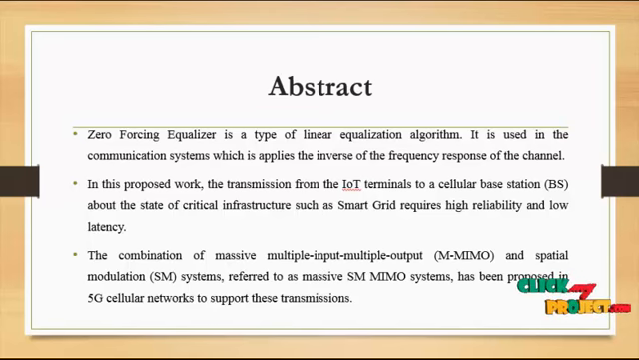So in this proposed work, transmission from the IoT terminals to the cellular base station, for state critical infrastructure such as a smart grid, requires high reliability and low latency. So the combination of massive MIMO and a spatial modulation system, referred to as a massive spatial modulation MIMO system, has been proposed in 5G cellular networks to support all the transmission of the process.